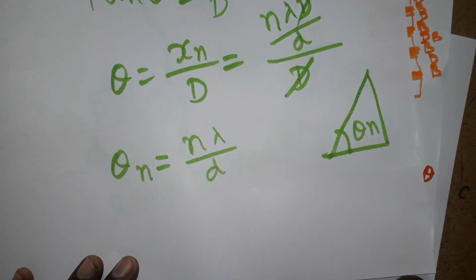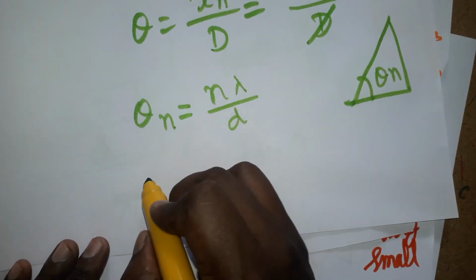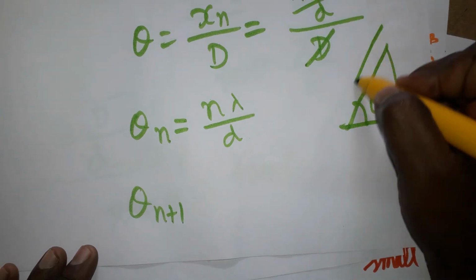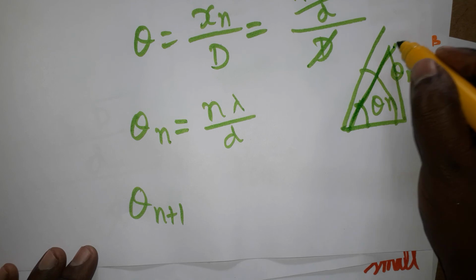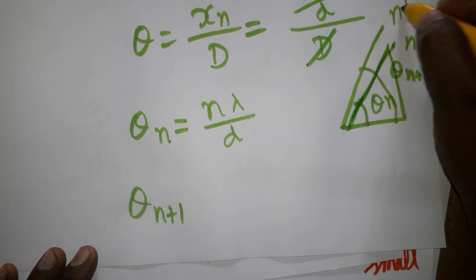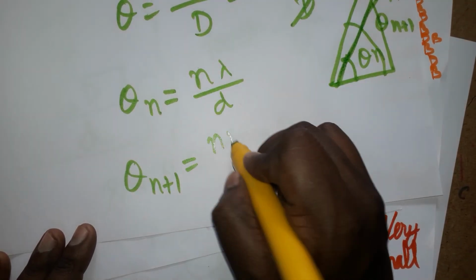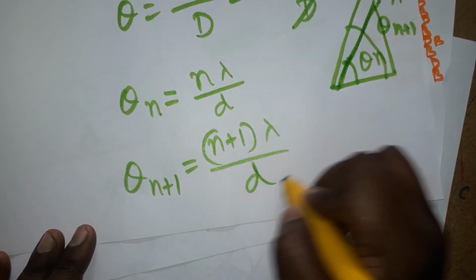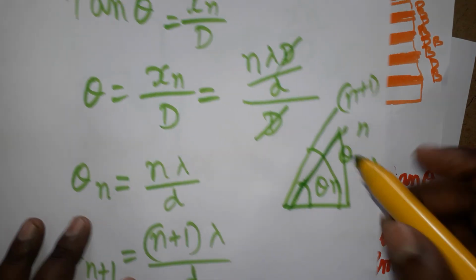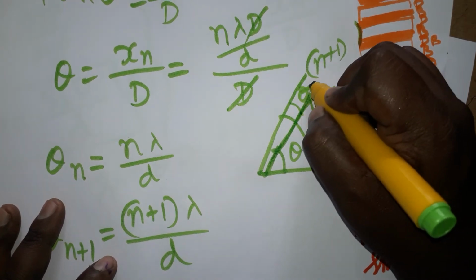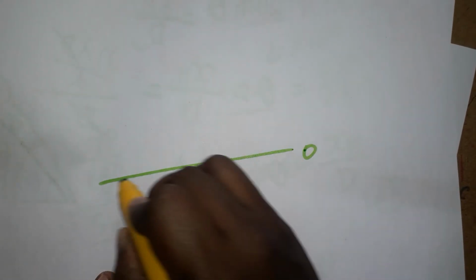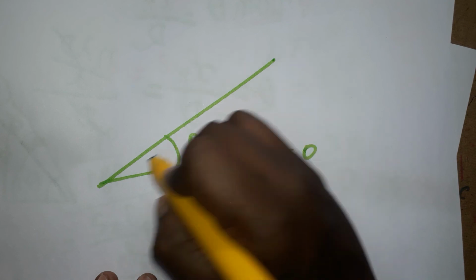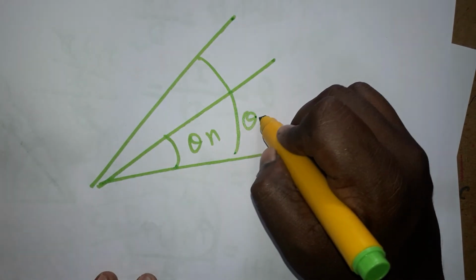Now for angular fringe width, it is the nth fringe. The next one, the n plus 1th fringe, is going to be theta n plus 1. This angle is the nth fringe, and this is the n plus 1th fringe, so it is n plus 1 lambda divided by small d. When we subtract these, we get the angular fringe width. See here, this is the center, this is theta of n, and this is theta of n plus 1.